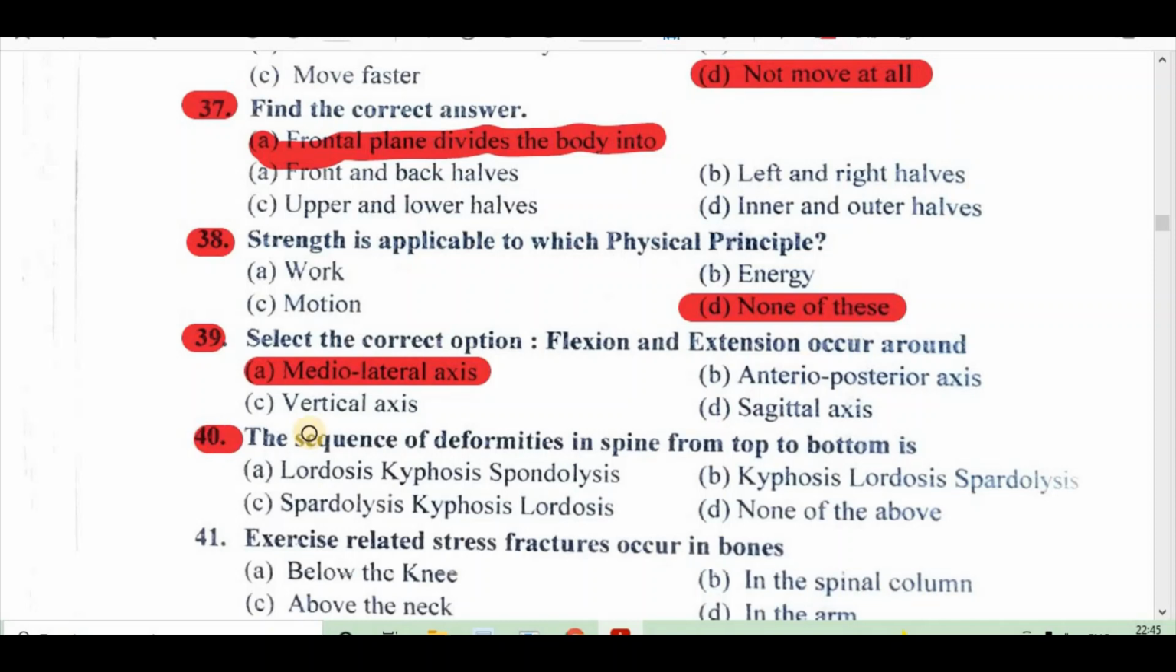Question 40. The sequence of deformities in the spine from top to bottom is: A. Lordosis, kyphosis, spondylosis, B. Kyphosis, lordosis, spondylosis, C. Spondylosis, kyphosis, lordosis, D. None of the above. Right answer is C, spondylosis, kyphosis, lordosis.